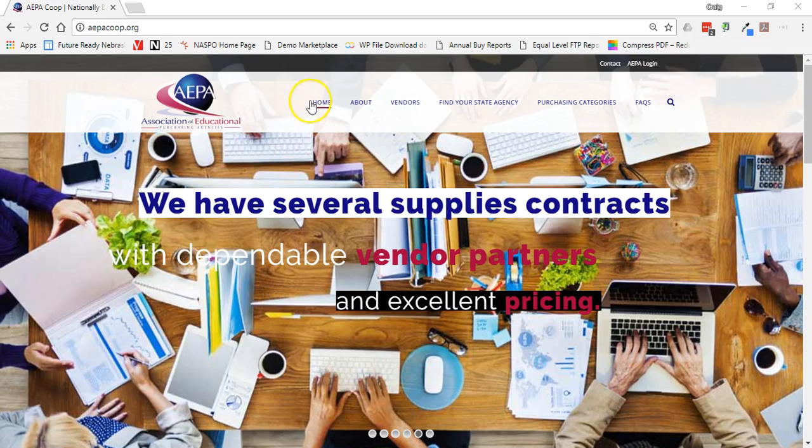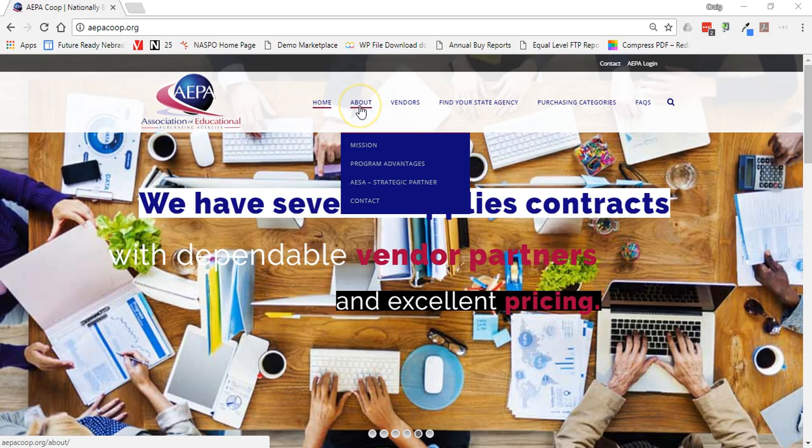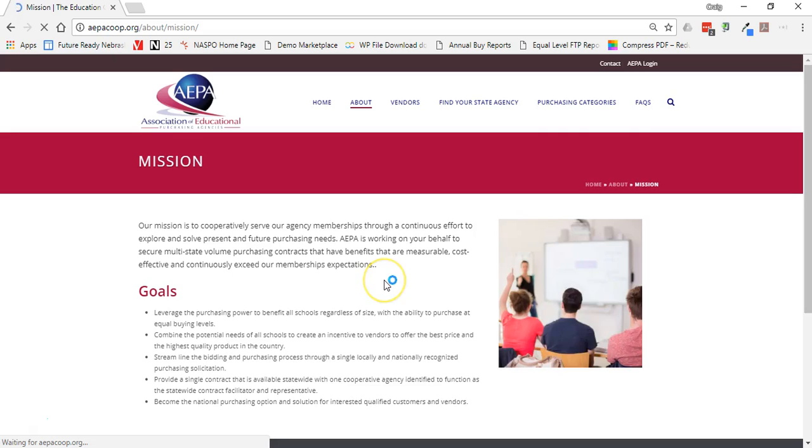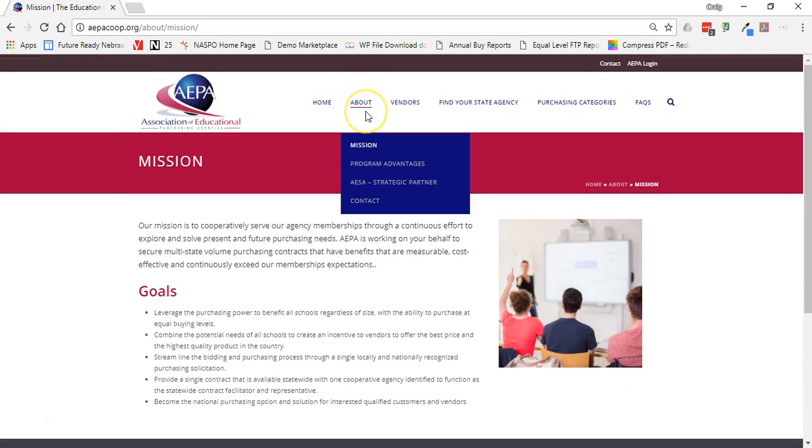When this loads, you will see the menu up above, and we're going to start with the About menu and go through and highlight each section. We have our mission statement listed on the mission page and our goals. Somebody probably needs to revisit those to make sure they're the most current, but that was what was migrated over.